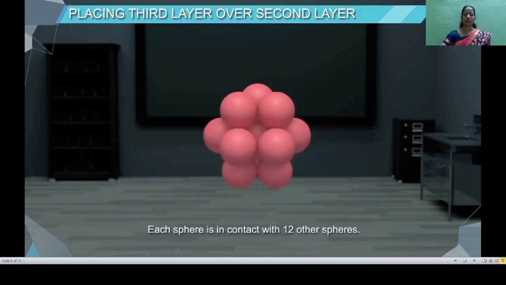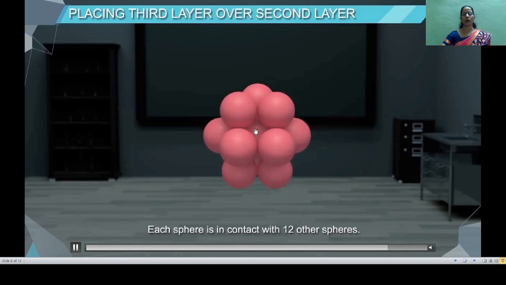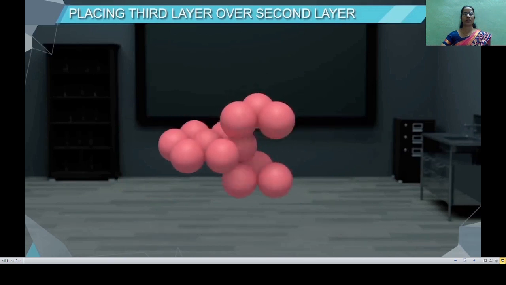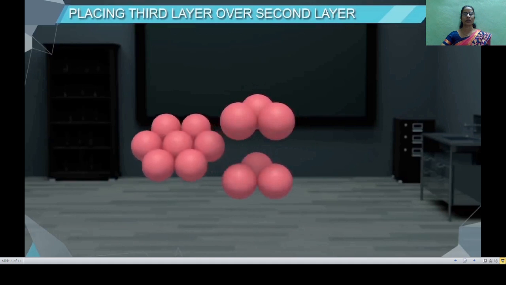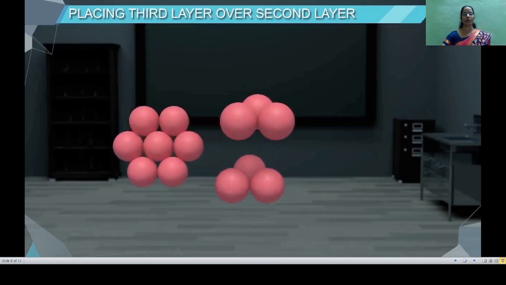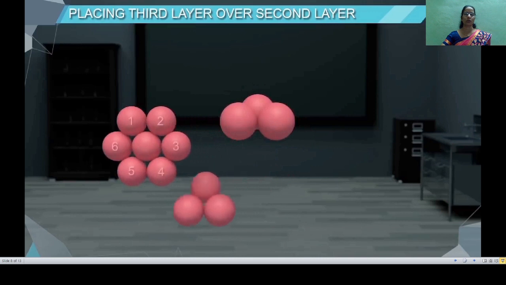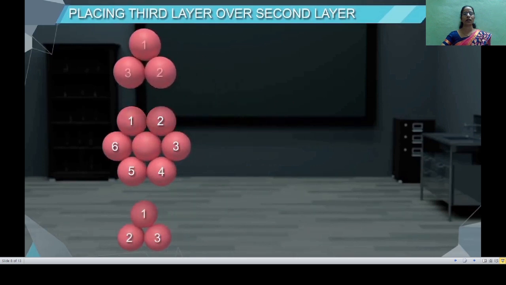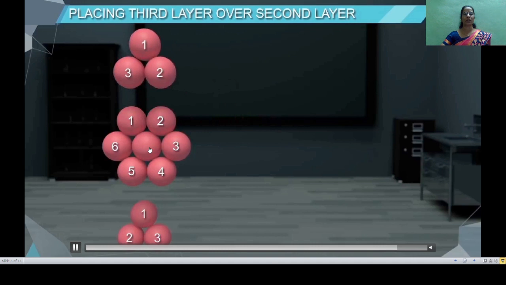Here the coordination number of each sphere in this packing is 12 because that sphere touches 6 neighboring spheres lying in its own plane, while 3 are lying below it and 3 are lying above it. Thus a total of 12 spheres are touching the given sphere. Therefore, the coordination number is 12.